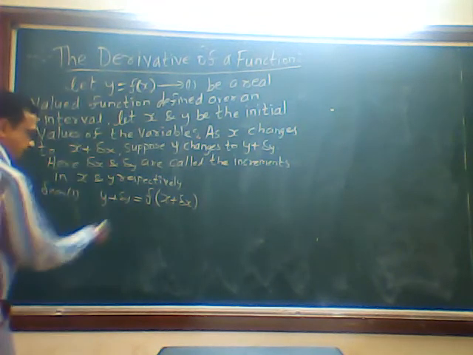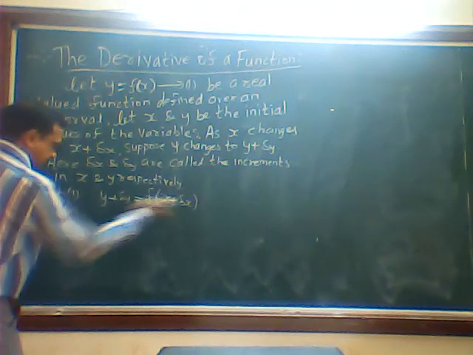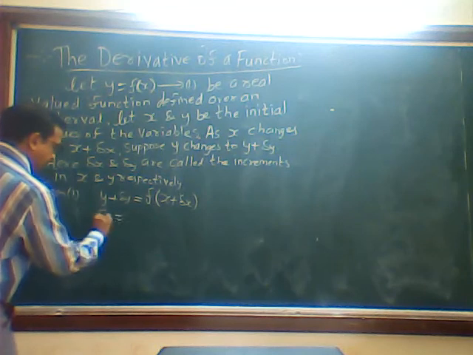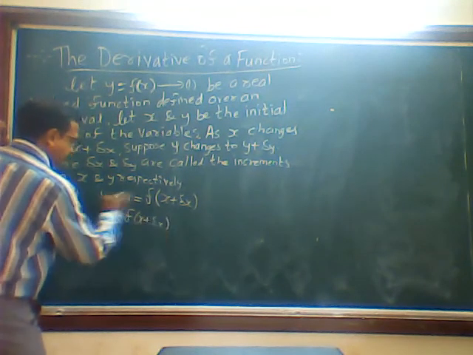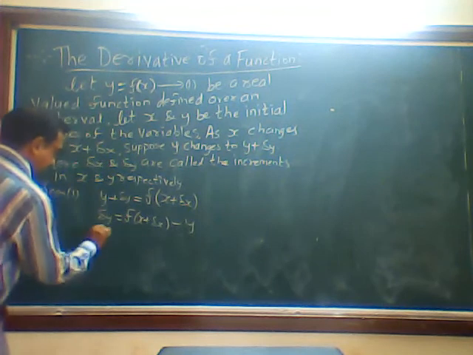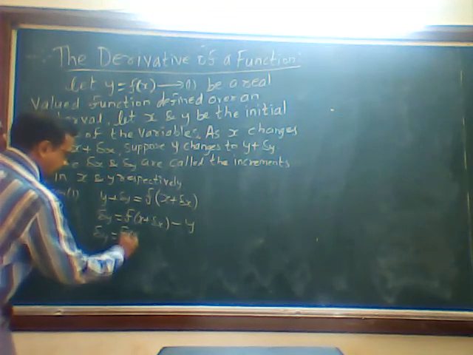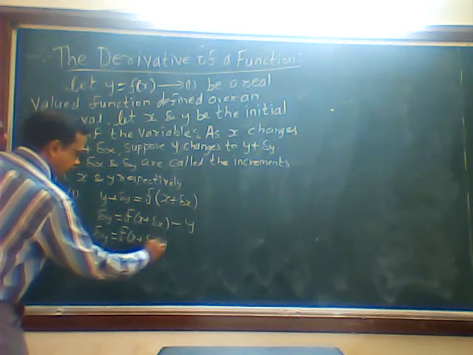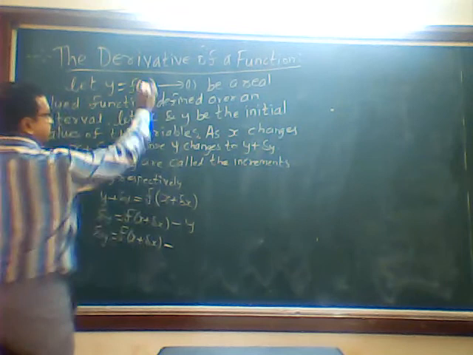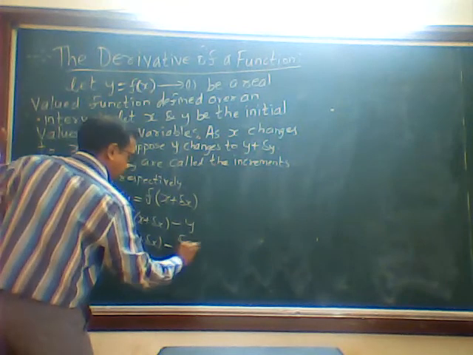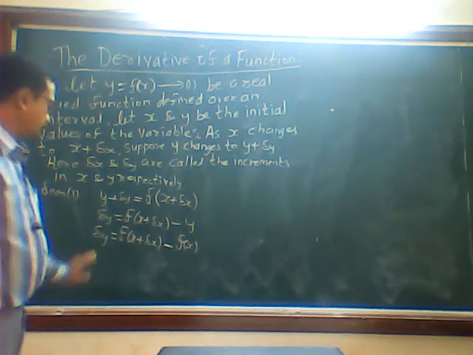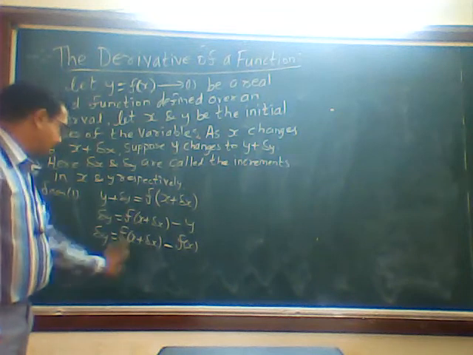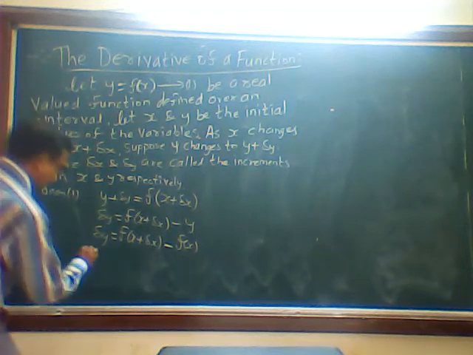Then from this what will I do? I will send this y that side. Then I will say delta y is equal to f of x plus delta x, this y will come here, minus f of x. Next again delta y is equal to f of x plus delta x minus f of x. Then I will divide both sides by delta x.